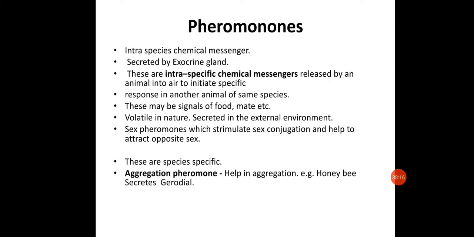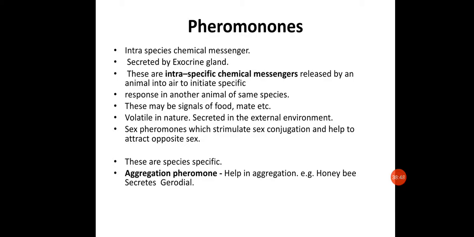Alarm pheromones are the ones which basically act as an alarm, like formic acid. There are different types of other pheromones as well. So what are pheromones? Mainly chemical messengers between organisms of the same species, secreted by the exocrine gland, and mainly responsible for initiating a specific response in another animal, mainly for food, mating, and even sometimes for protection.